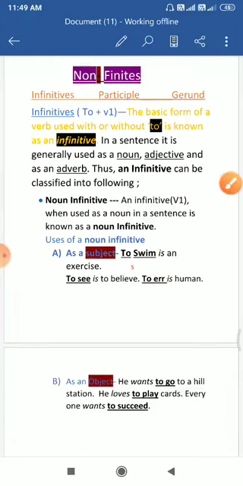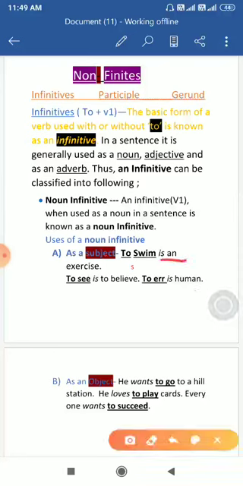So in this sentence, the subject is from to swim, and the predicate part has started from is to exercise. Concentrate here. Is to exercise is actually the predicate, and every predicate starts from a verb, and the part of the sentence before the verb is actually the subject.